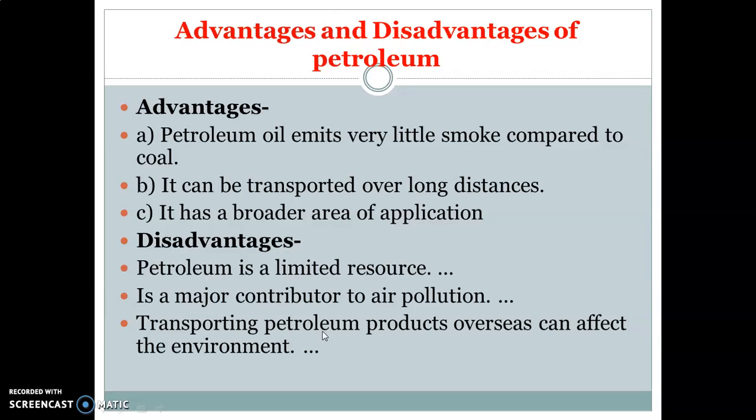Suppose we are transporting petroleum or mineral oil with the help of oil tankers, and in case there is a leakage from the oil tanker, that leakage of petroleum is known as oil spilling, and oil spilling affects the marine or aquatic life. So in this way, transporting petroleum products overseas can affect the environment.